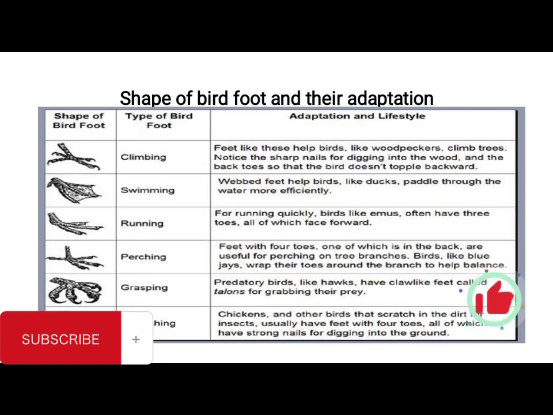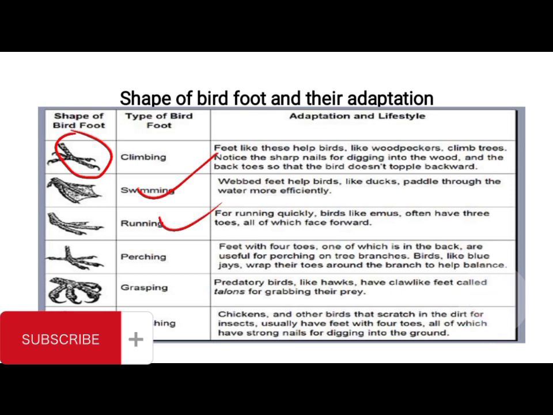Then, apart from the beaks of those birds, we also have adaptive features on their feet. You have different types of feet of the birds, which also assist them in surviving in their habitat. Okay, so you have the climbing feet. Feet like these help birds like the woodpecker to climb trees. Then you also have the swimming feet, and those are webbed feet that help birds like the duck to paddle through water.